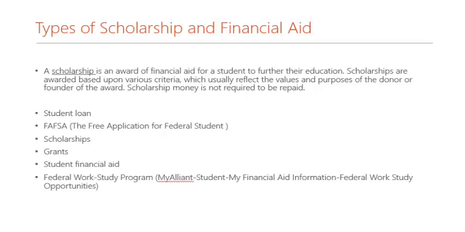Different types of aid also include student loans, which many of us have. Also, we tend to get these student loans through the FAFSA, the Free Application for Federal Student Aid, I believe. And then, of course, there's scholarships. There's also grants, which is also money that does not have to be paid back. This all occurs through student financial aid. There's also federal work study, which is something that you can request through your FAFSA application, and this is also free money that you do not have to return. And there's jobs on the Alliant campus through federal work study, and this can be research assistant, tutoring center, library assistants, things like that.